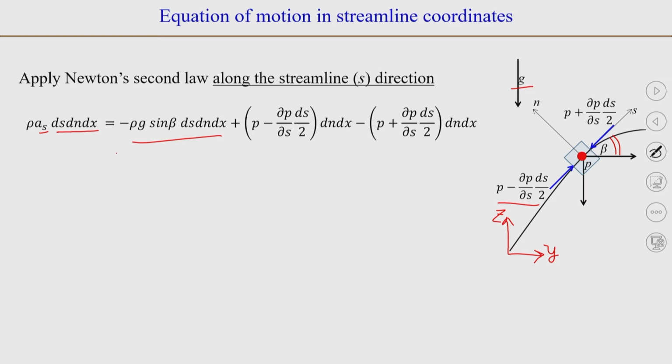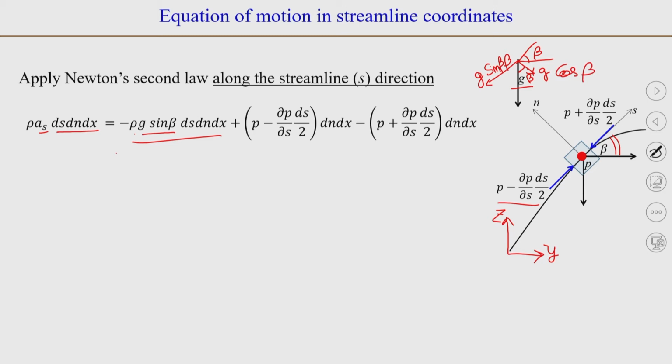So, we can take the component of g, because this angle is beta. This will be 90 minus beta and that will be beta. So, this angle will also be beta, and the component of g in this direction will be g cos beta, and it is in the negative streamline direction. So, we will have minus m g sin beta, and m is again rho ds dn dx, and in the normal direction we will have g cos beta.